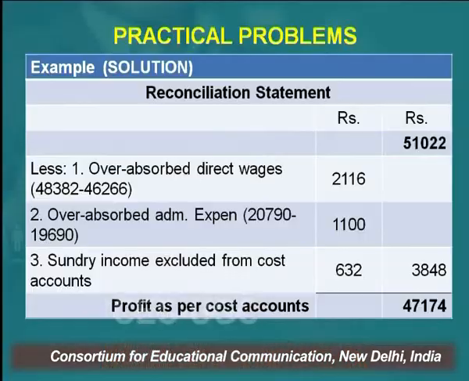Any expense that takes place in the book will reduce the profit, right? So if expense is being shown more, it will reduce the profit. If expense is shown less, it will increase the profit. So this over absorption of the overhead expenses in the cost books will lead to an increase in the profit, right? So we have reduced it. And lastly, sundry income is the item only shown in the financial books, that's why it has increased the profit, so we have reduced it.